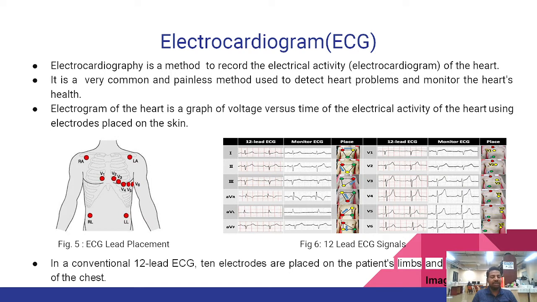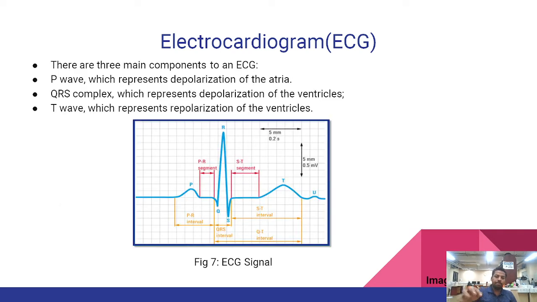So electrodes are placed in right arm, right leg, left leg. At the same time, there are 6 electrodes which are named as V1, V2, V3, V4, V5 and V6, which are placed along the chest. So in figure 6, we can see that we have 12 signals that are actually collected from the 10 electrodes, and that is extremely helpful in detecting a wide range of heart abnormalities.